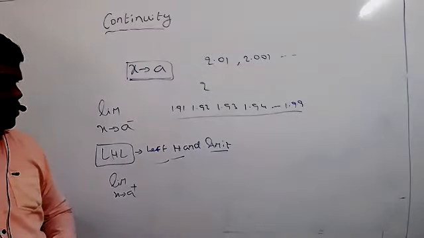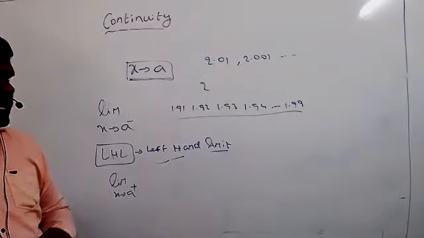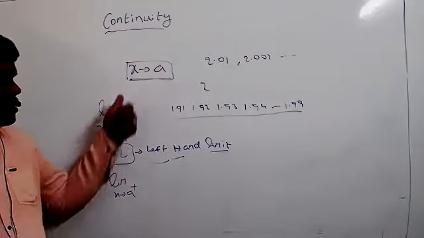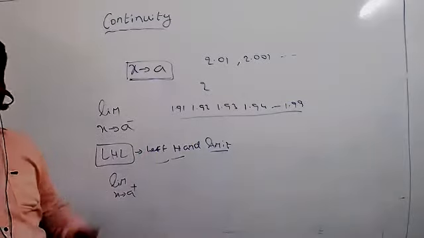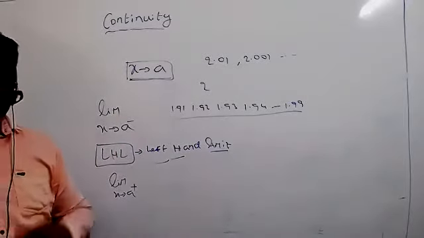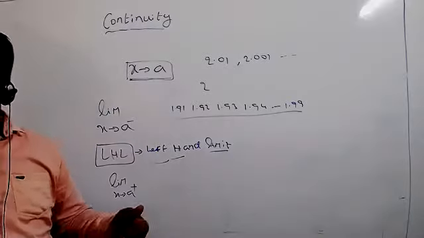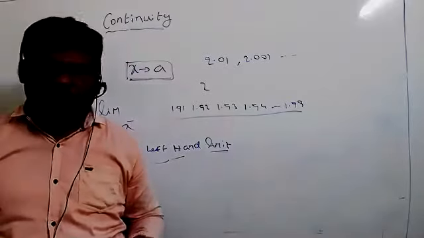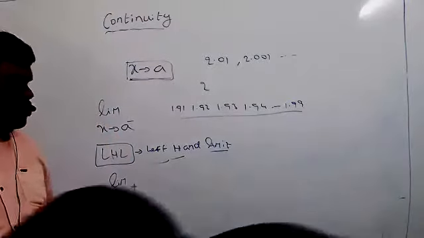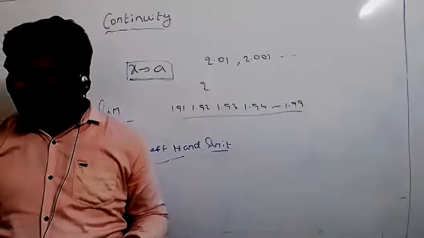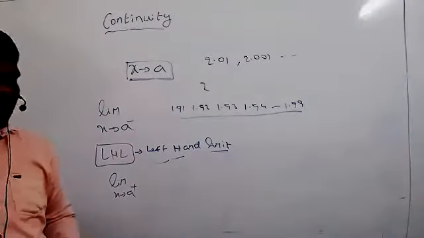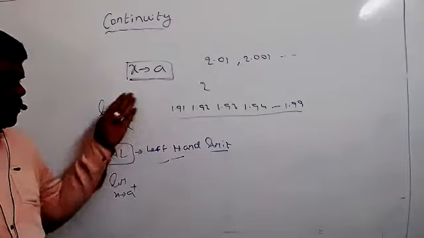In the first year we discussed that, but now it is also more useful to you. Without knowing the meaning of x tends to a, of limit, and of left hand limit and right hand limit, how can you calculate the value of the left hand limit and the right hand limit? If you don't know, it's not possible, because we have to discuss continuity, and all these conditions will be required.